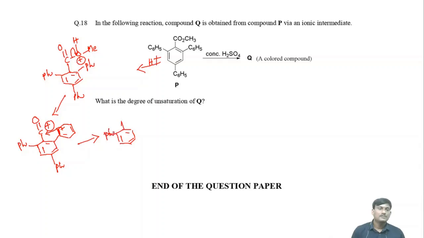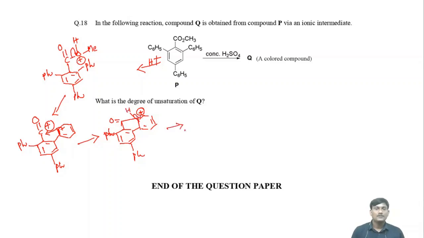This is a Ph, this one also Ph, and this one is double bond O, and here there is a formation of a bond between this carbonyl carbon and this one, and here there is a positive charge. Finally there is a removal of hydrogen from this position.